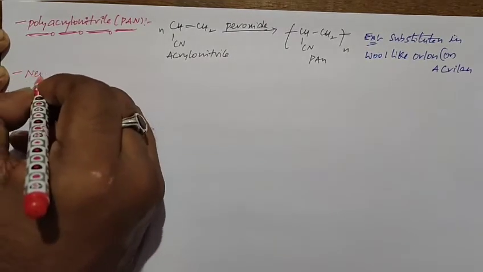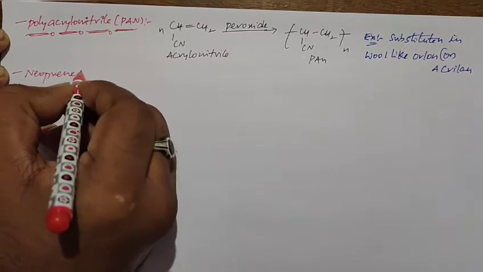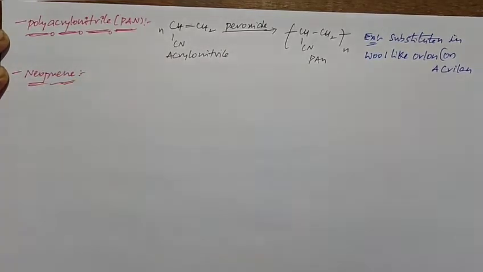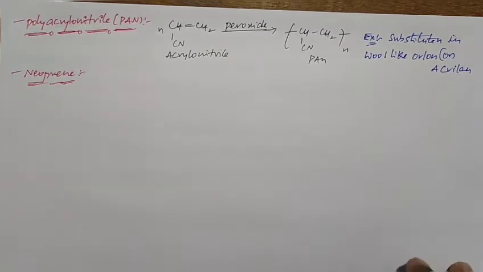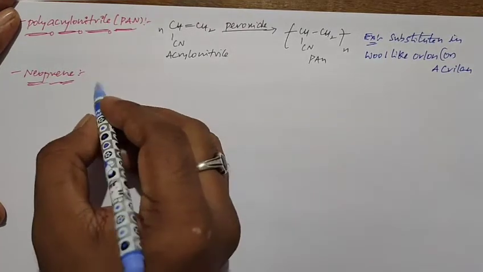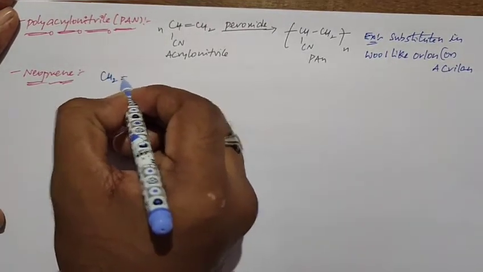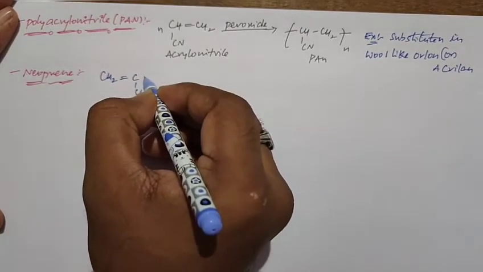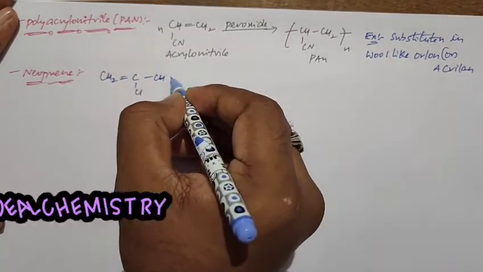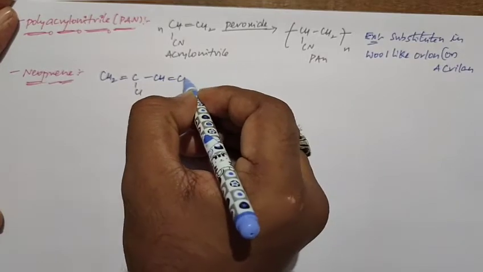And next one is neoprene. So neoprene is a polymer of chloroprene. When chloroprene undergoes polymerization, it can form the neoprene. So the structure of chloroprene is CH double bond C, Cl, CH double bond CH2.